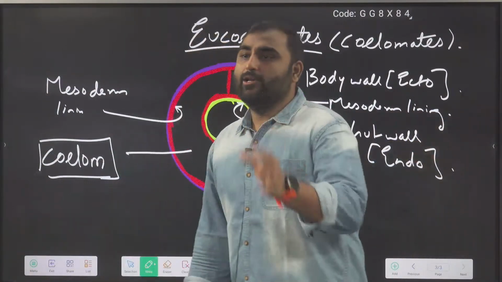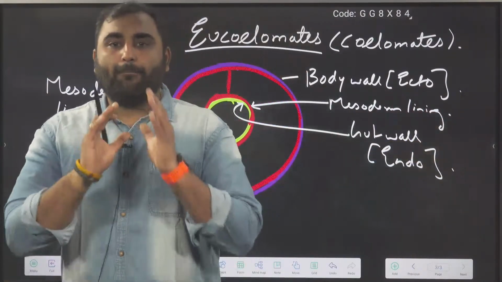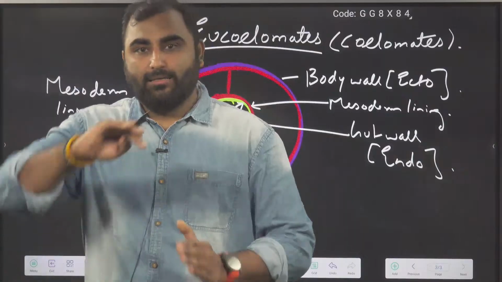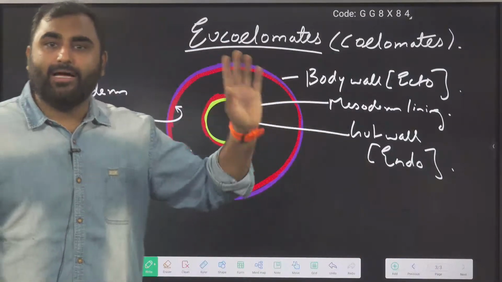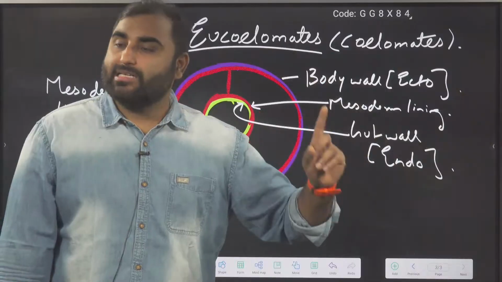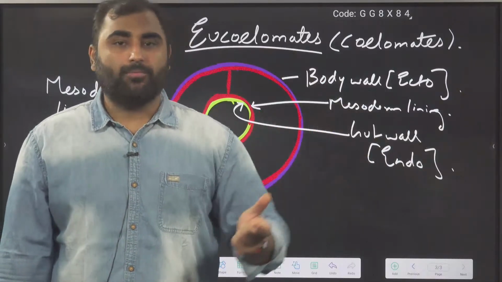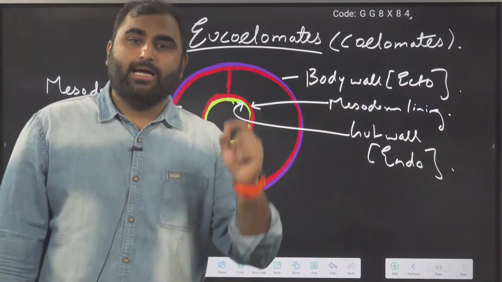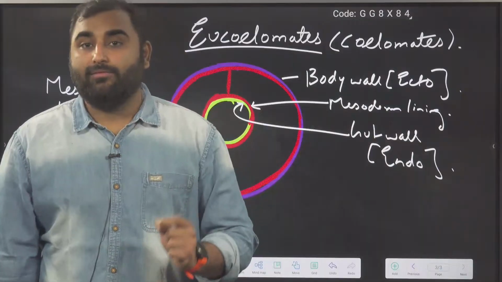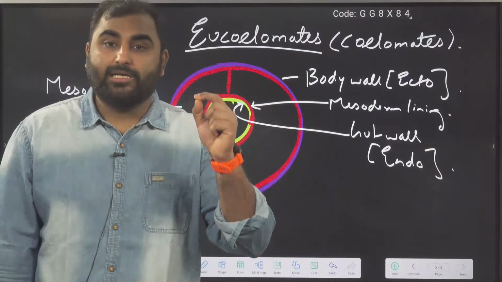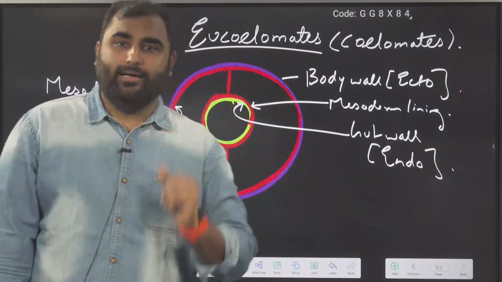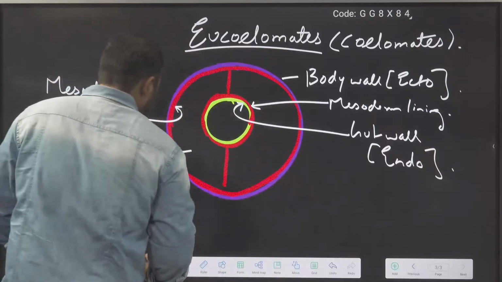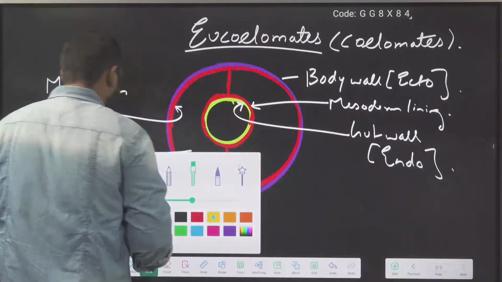So your coelom should be properly lined by mesoderm on both sides, from the body wall and from the gut wall also. Then only we say it is a true coelom. Are we clear with this, guys? And starting from which phylum do we have coelomates or true coelomates? Starting from the phylum Annelida. So from Annelida to Chordata.